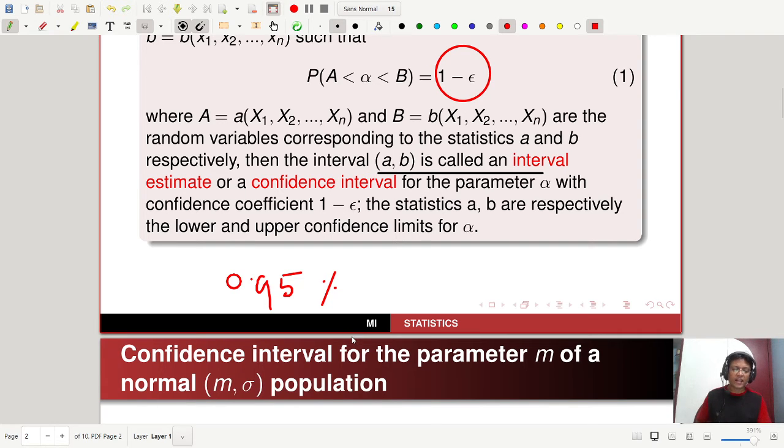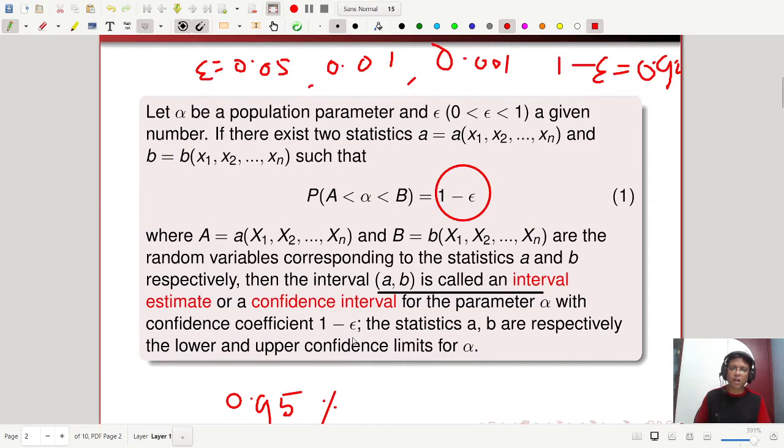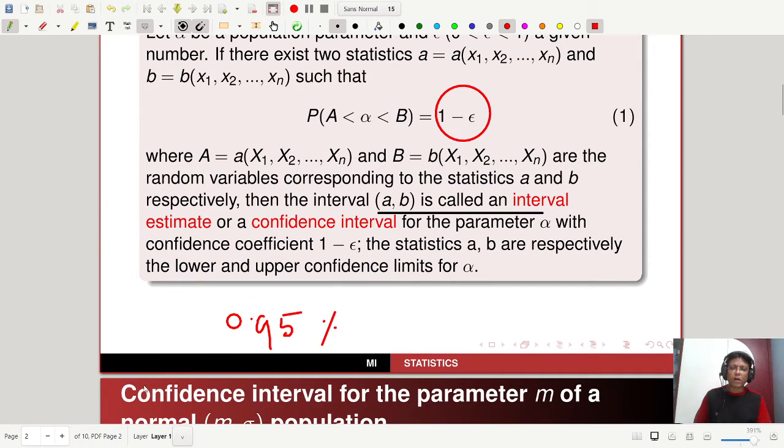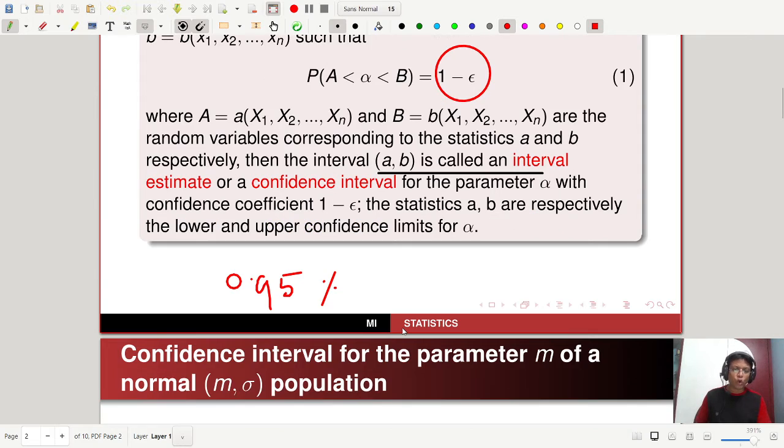We may roughly say that in repeatedly asserting that the parameter lies in the confidence interval, for a large number of samples, we are liable to a risk of error only in 5% of the cases. That was the interpretation of the 95% confidence interval.